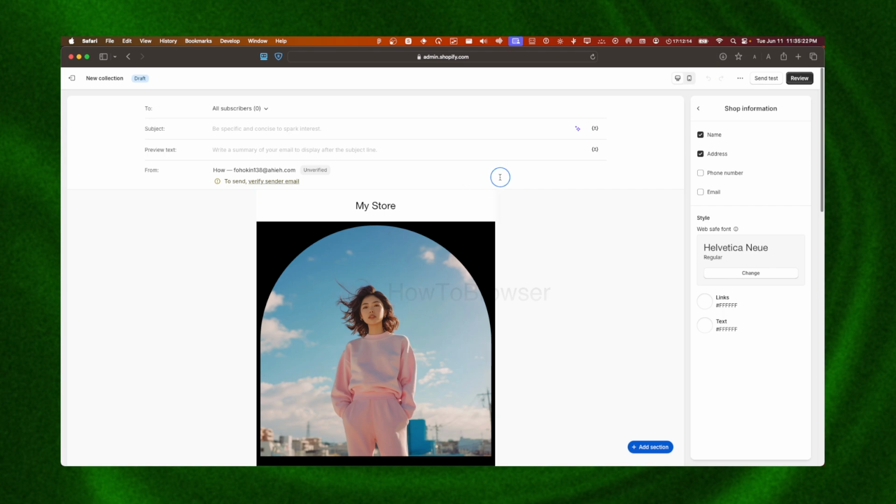But the question here, who we are sending these emails to. So Shopify email, this app we just installed, will let you segment your customer list so you can target specific groups. So this way you can send emails that are most relevant to their interests and purchase history.